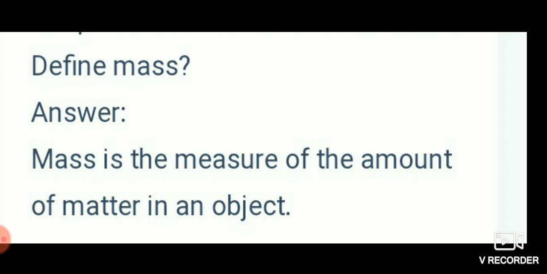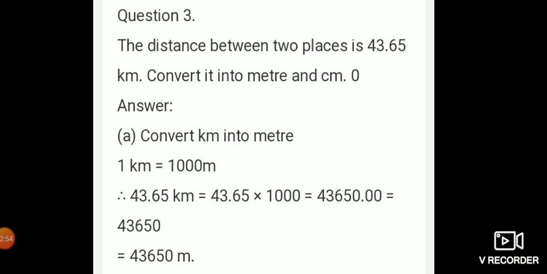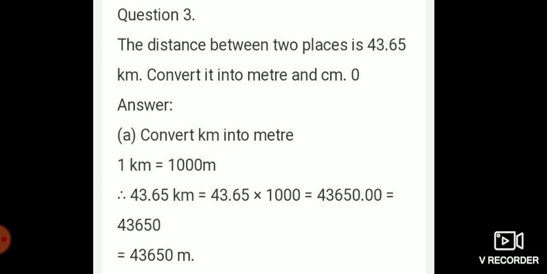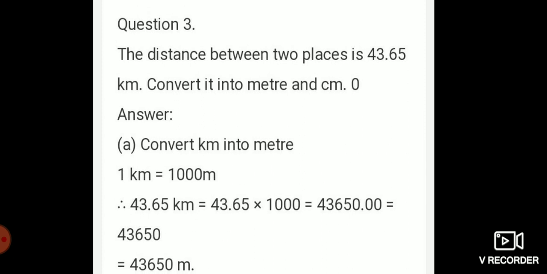Those who have completed, you can start writing the third question. Others, write it fast. Now, third question. The distance between two places is 43.65 kilometer. Convert it into meter and centimeter.